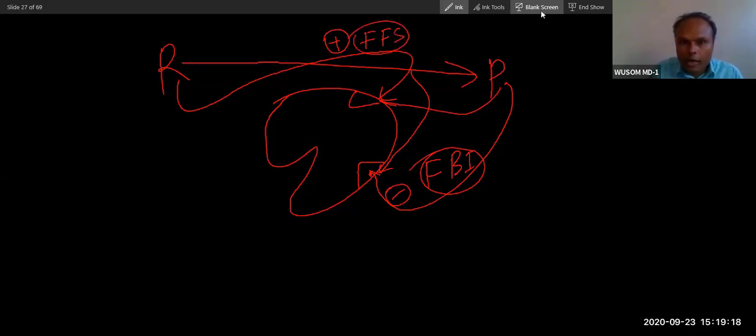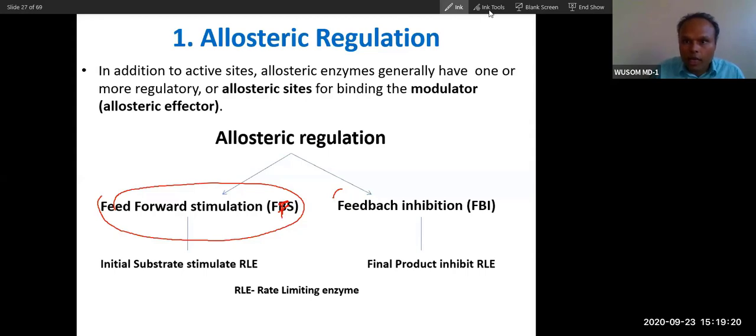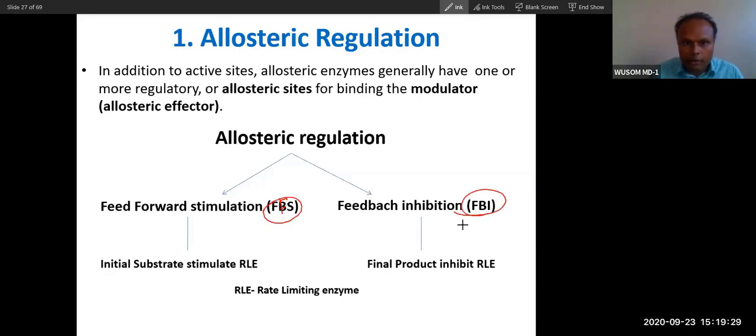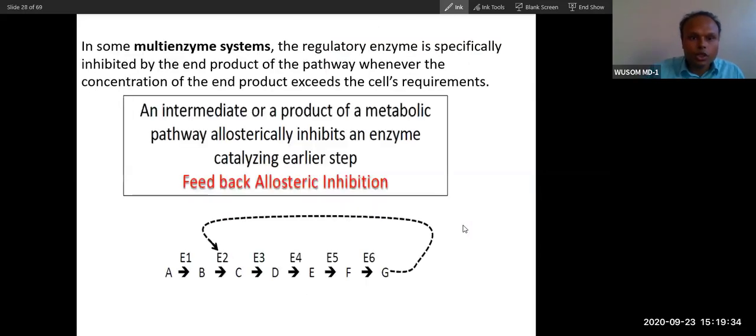So these are the two types of allosteric regulation: feed forward stimulation, FFS, and feedback inhibition. In metabolism, we will be requiring this. You can see the end product will go and inhibit the beginning enzyme, and this is how the whole reaction pathway will be regulated. If this chain is blocked, the pathway cannot progress further, and because of that, the pathway will be regulated. So this is how our body regulates: through enzyme regulation by the end product, the whole pathway is regulated.